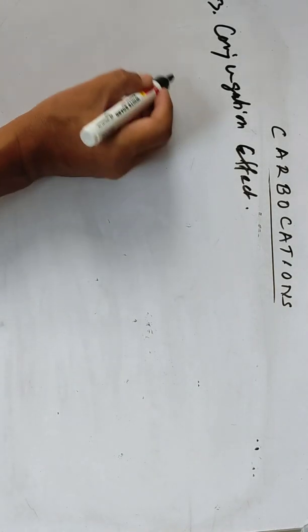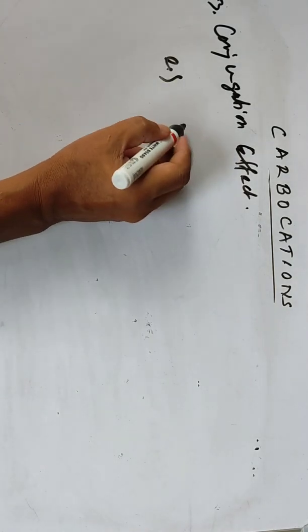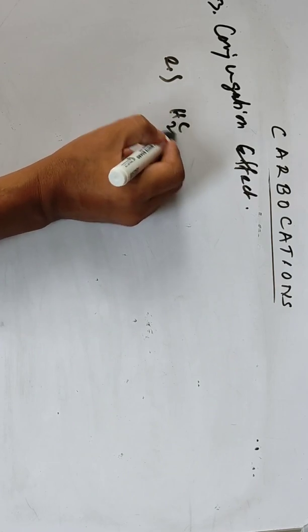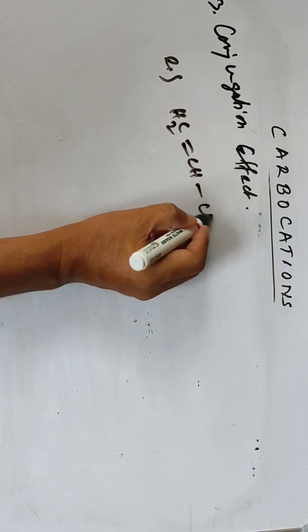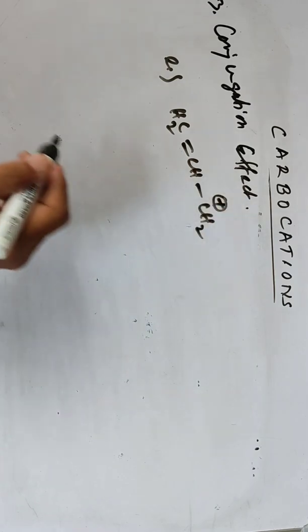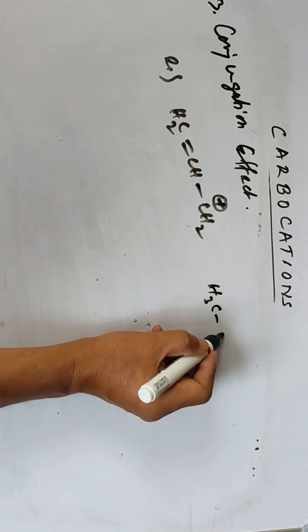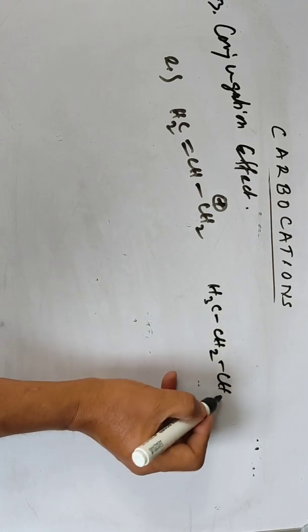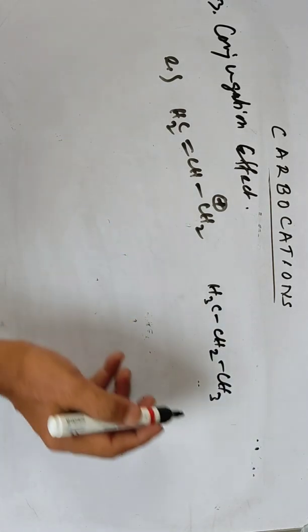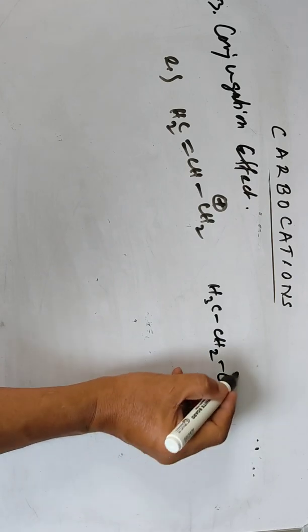One simple example I'm giving here is the vinylic cation, CH2 cation. Another one we can compare is CH3 CH2 CH3, the propyl.